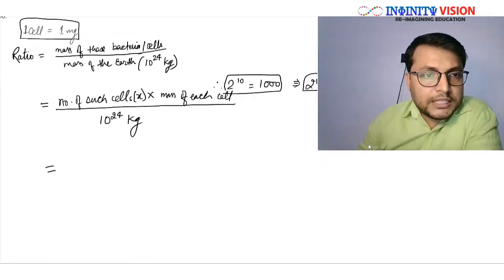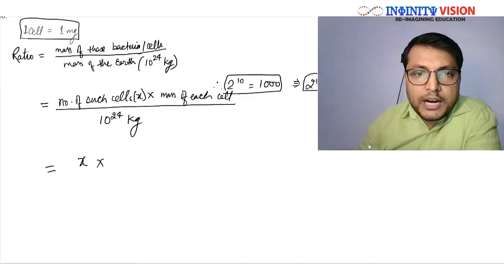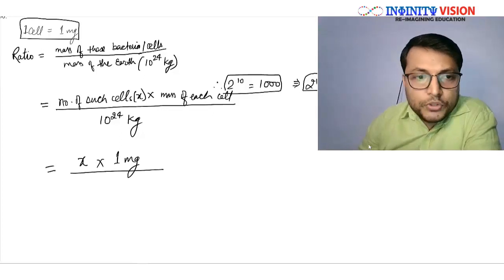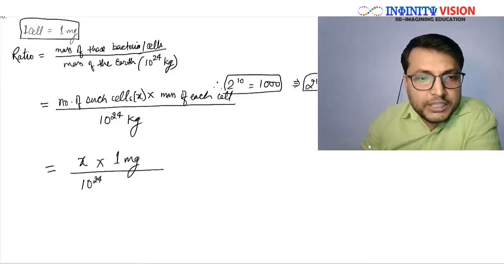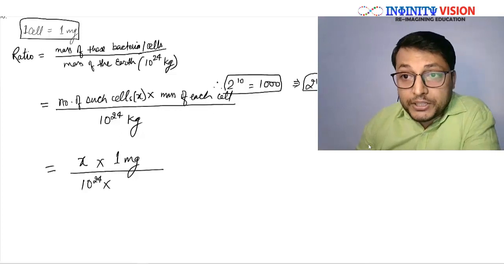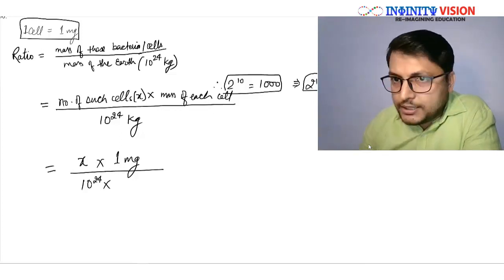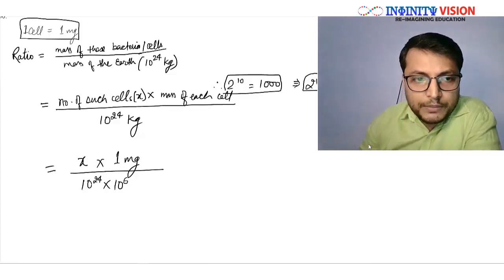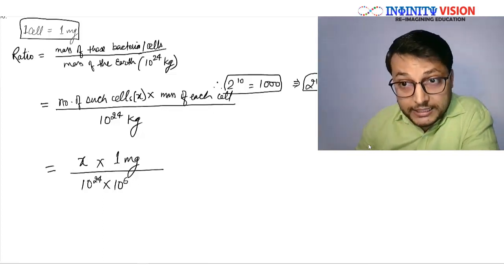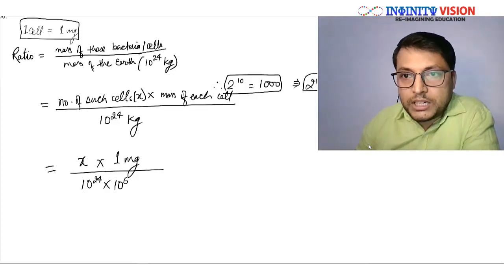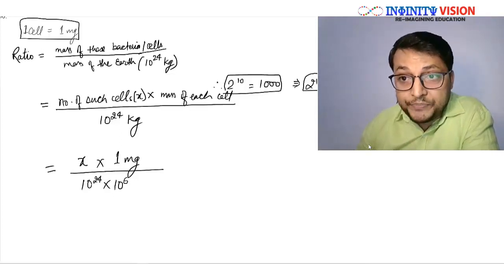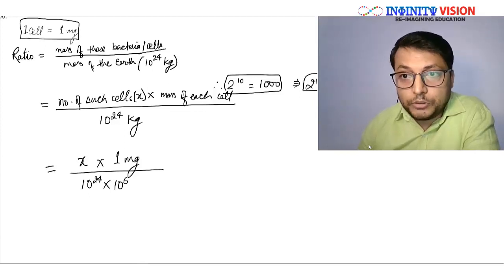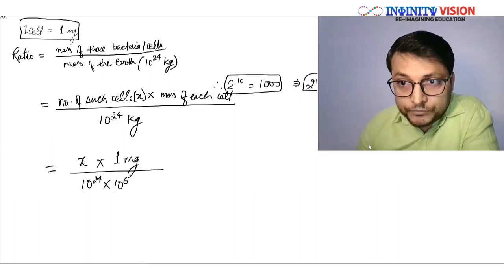So the number of such cells, I have taken x into the mass of each cell. It is given that 1 mg is the mass of each cell, and the mass of the earth has been given as 10 to power 24 kg, right? Since the upper unit is in mg, we are going to convert kg into mg. If you convert kg into mg, you have to multiply it by a factor of 10 to power 6, right? Because 1000 milligram is 1 gram, and then 1000 such grams will form a kilogram. So 10 to power 3 into 10 to power 3, that is 10 to power 6, correct?